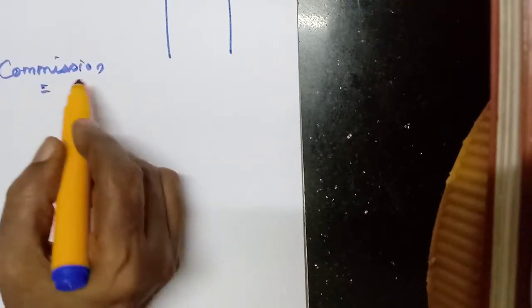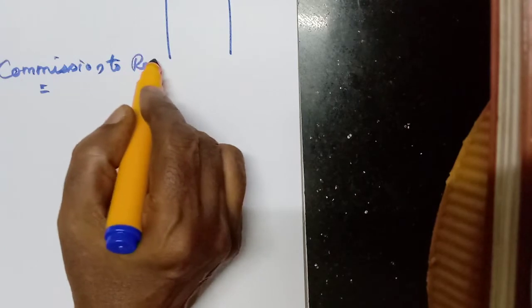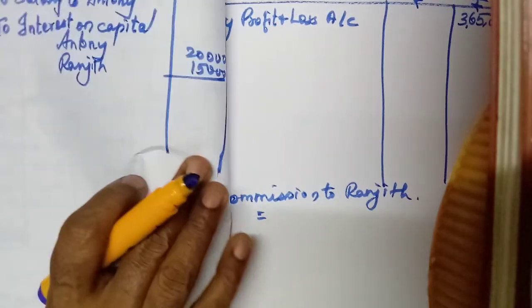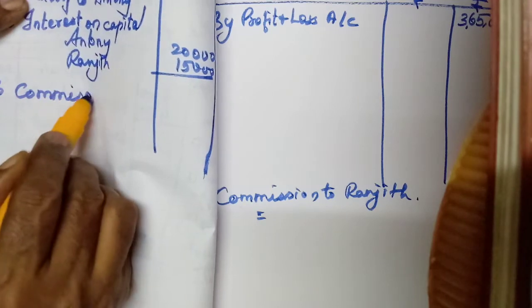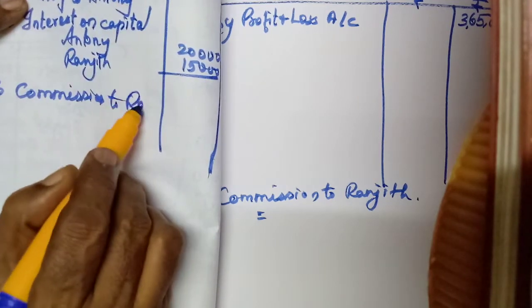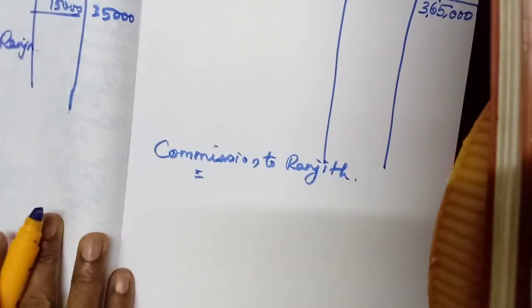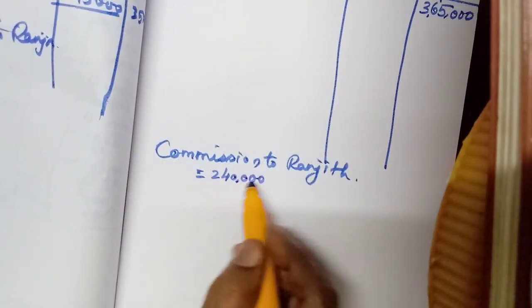Okay, that commission we will calculate. Commission to Ranjit. Okay, here also we can write commission to Ranjit. Now the remaining amount we got, 2,40,000. This is profit before commission.